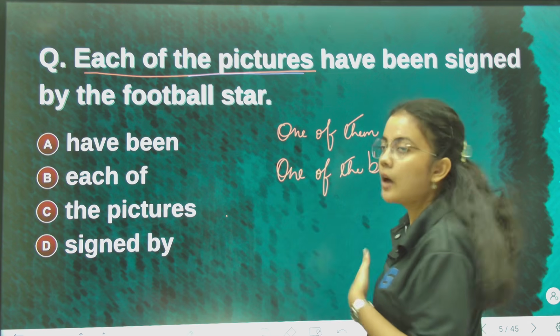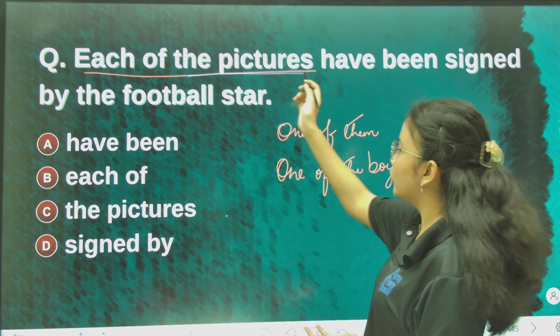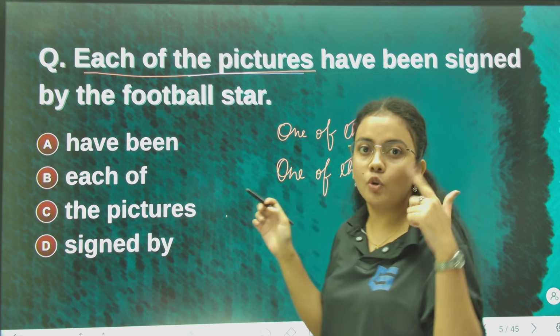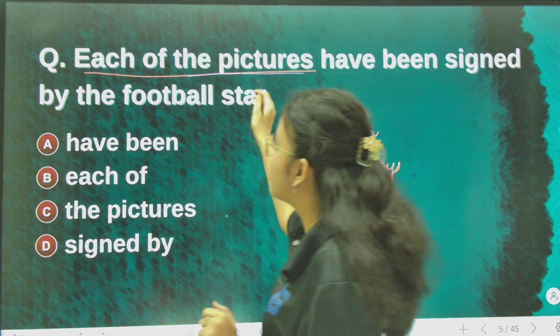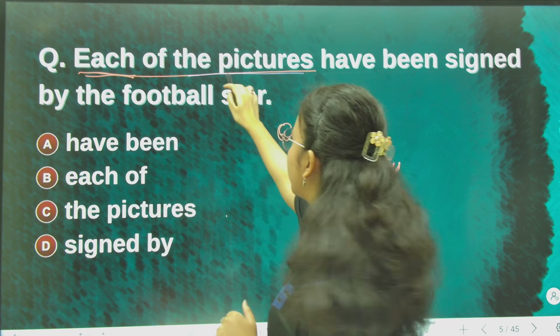Second subject is the pictures, which is clearly plural. And after a plural noun we always write have. So logically you may think that it is right, but no. What happens? There are two subjects. See, each is one subject and the pictures is one subject.